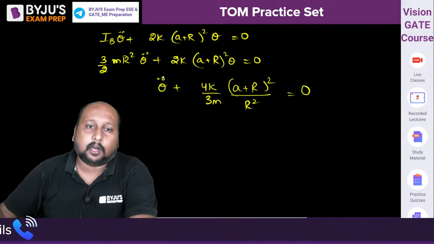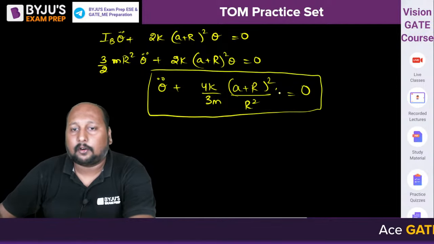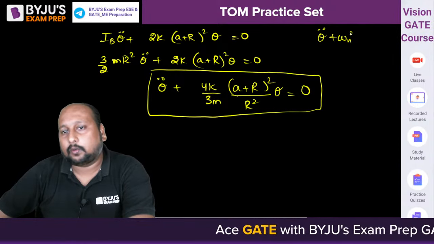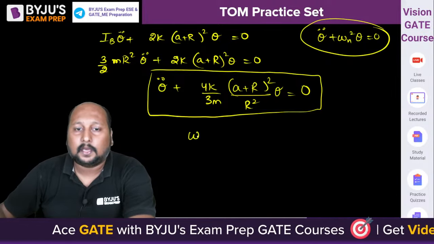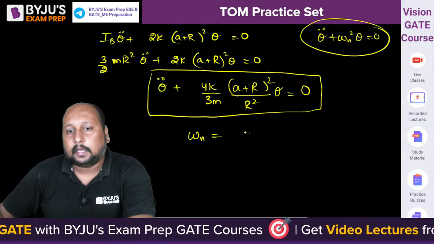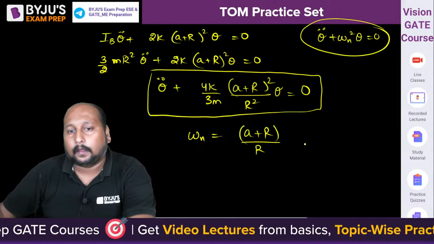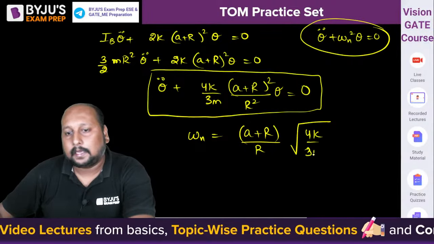Now we can compare this equation with our standard format: theta double dot plus omega n square theta equal to 0. Comparing these two equations, omega n is equal to (a plus R) by capital R under root of 4k by 3m. Yes?